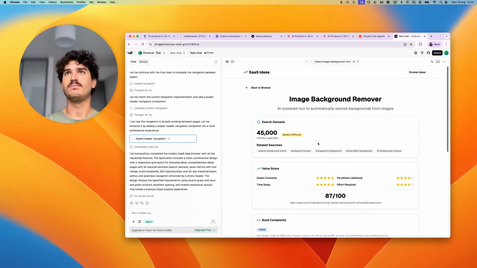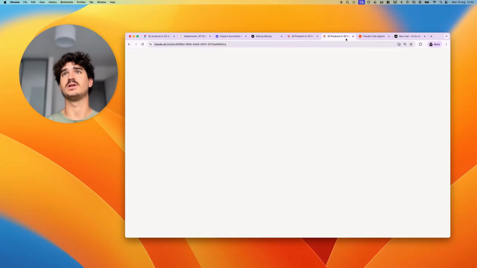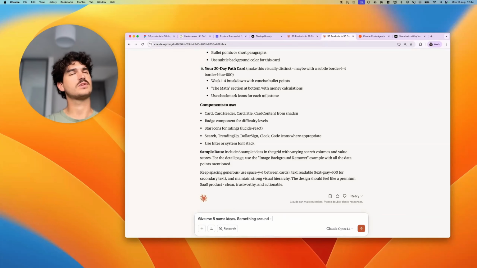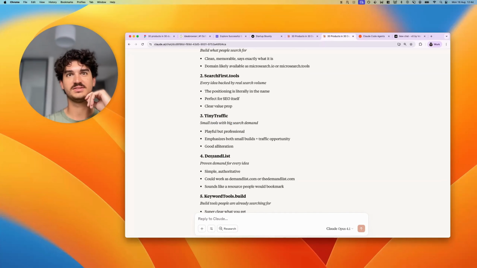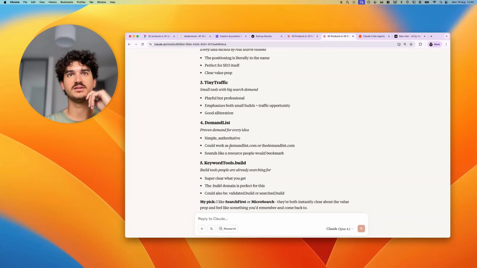And we do need to come up with a name. So let's go over here. Give me 5 name ideas. Something around small, tiny traffic. Oh, that's pretty cool. Small tools with big search demand. Demand list. Proven demand for every idea.